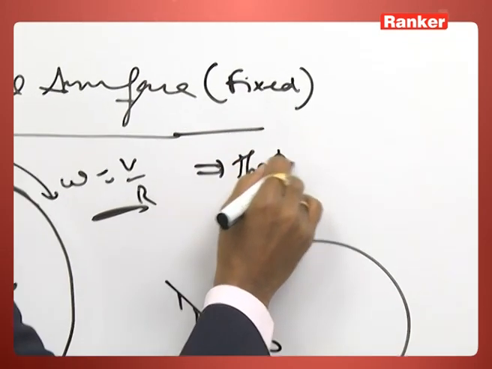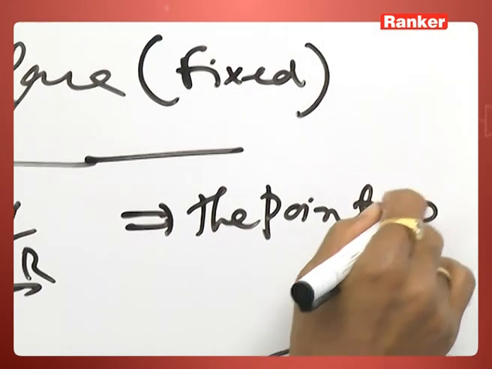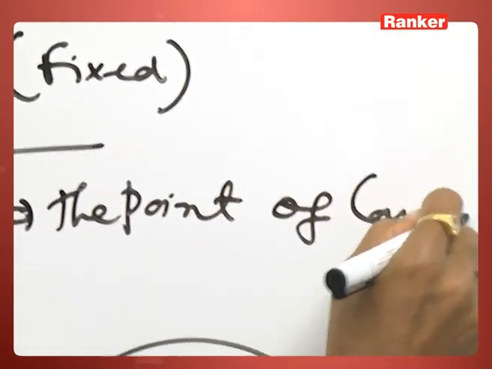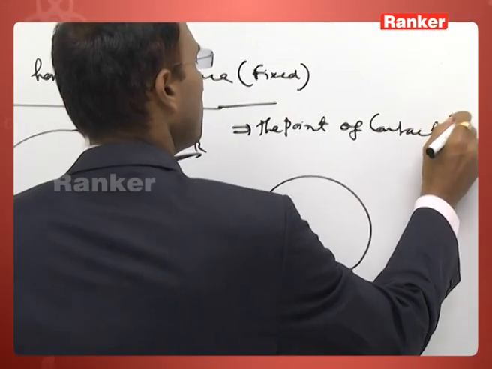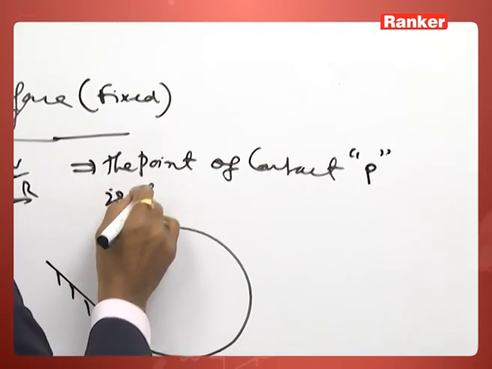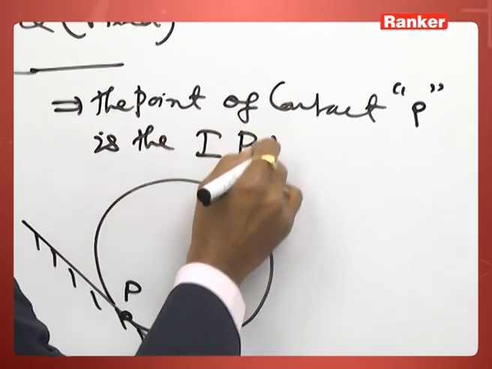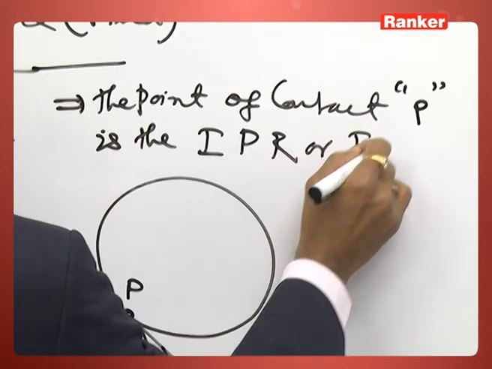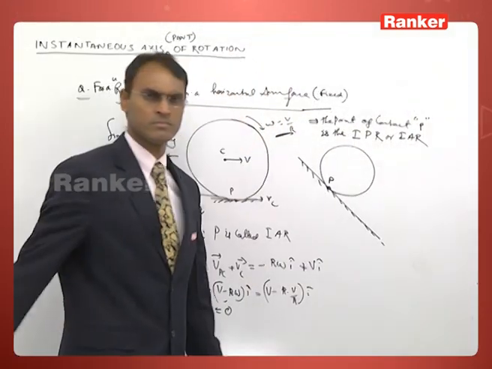The point of contact, that is P, is the instant point of rotation or instant axis of rotation.